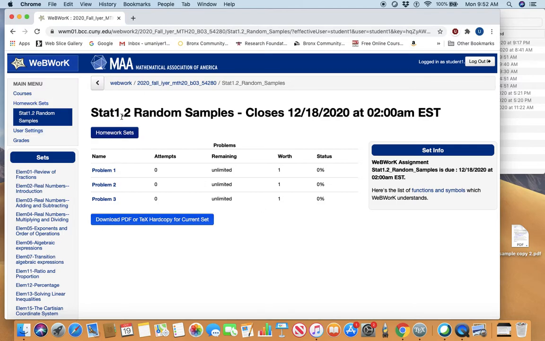Welcome back. Section 1.2, random samples. Okay, there are 3 problems here.